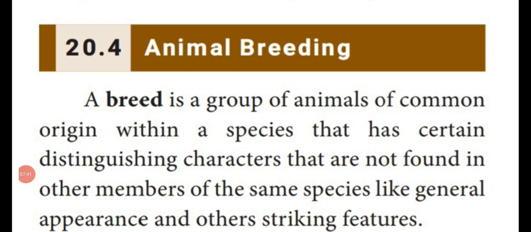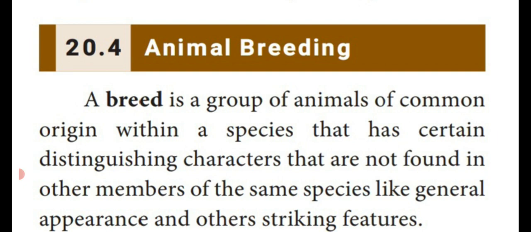Dear students, up to this we have seen plant breeding and its different types of methods. Now we are going to see animal breeding and its methods. What is a breed? A breed means desired-character animals which are crossed for several generations. That is said to be a breed. See the definition of breed.